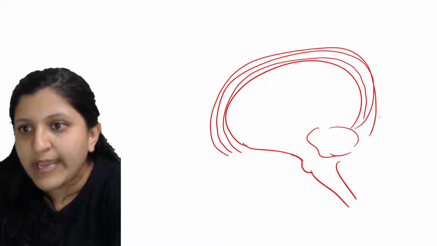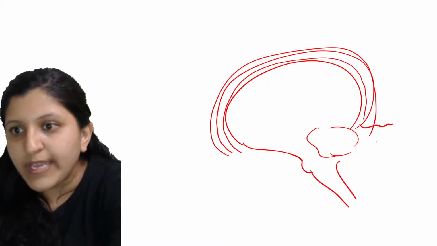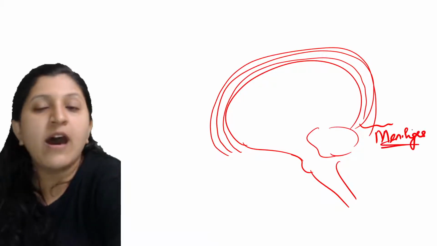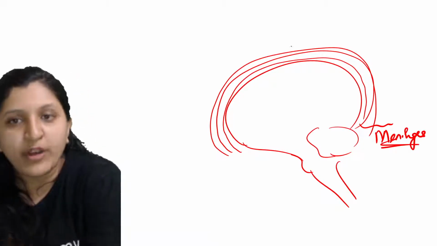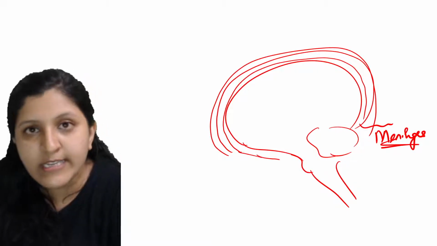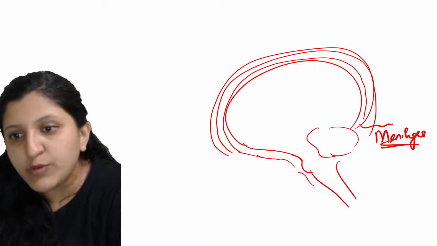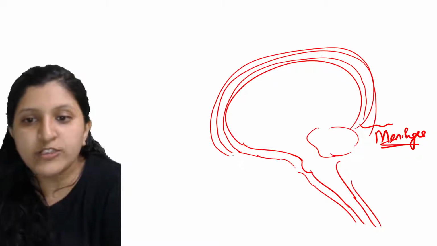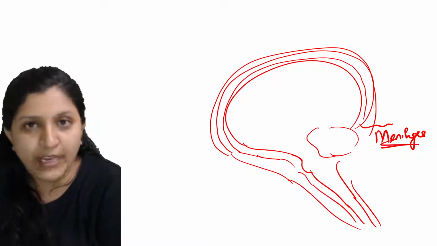These three layers are called the meninges. They are the coverings for the brain as well as the spinal cord. It is not just covering the brain, it will continue down to the spinal cord as well.